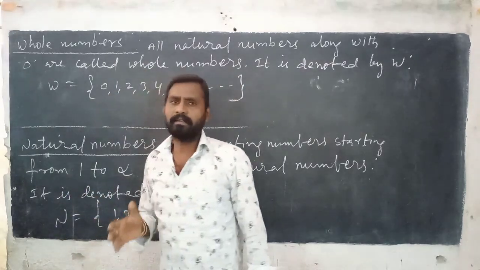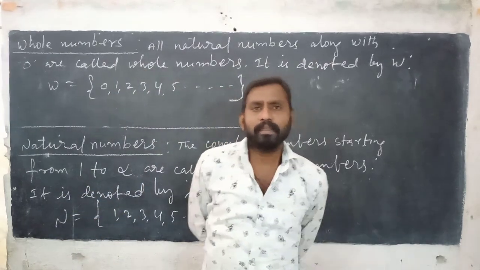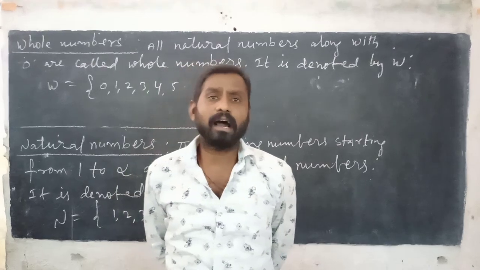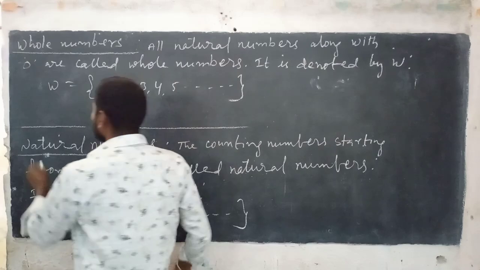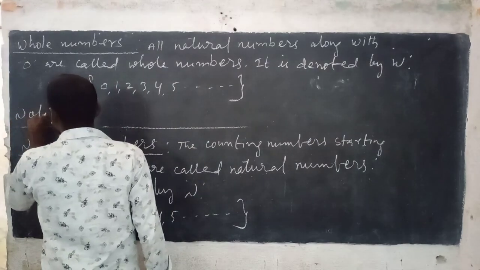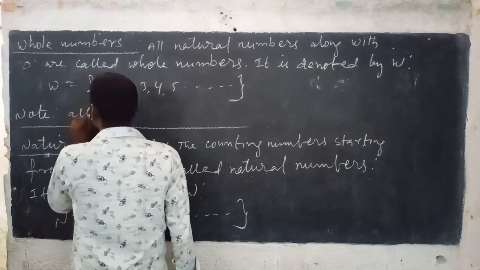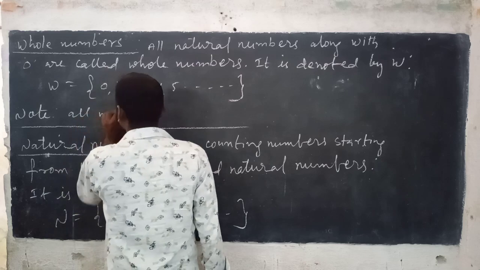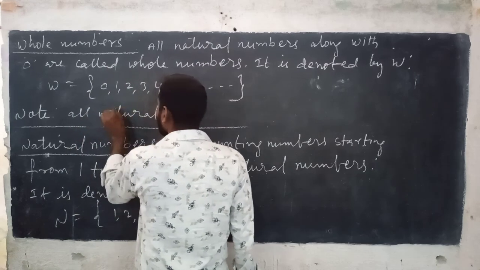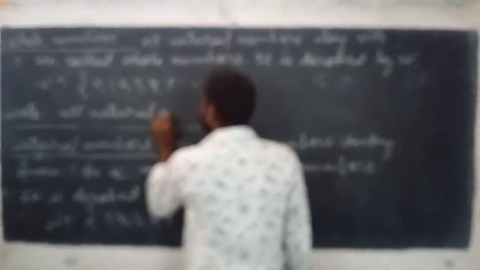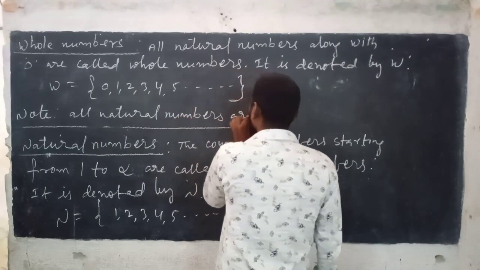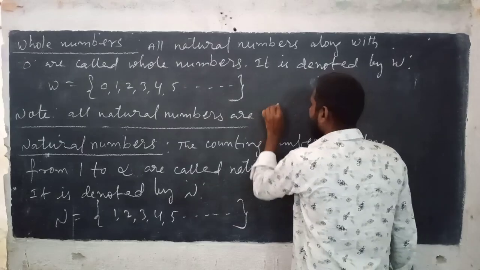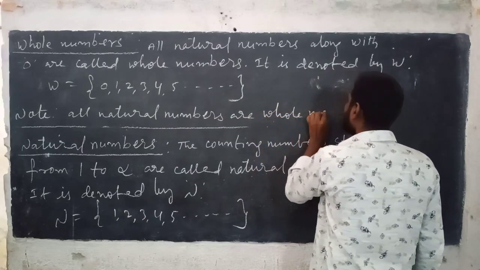See, did you observe? All natural numbers are whole numbers. Note: natural numbers are whole numbers.